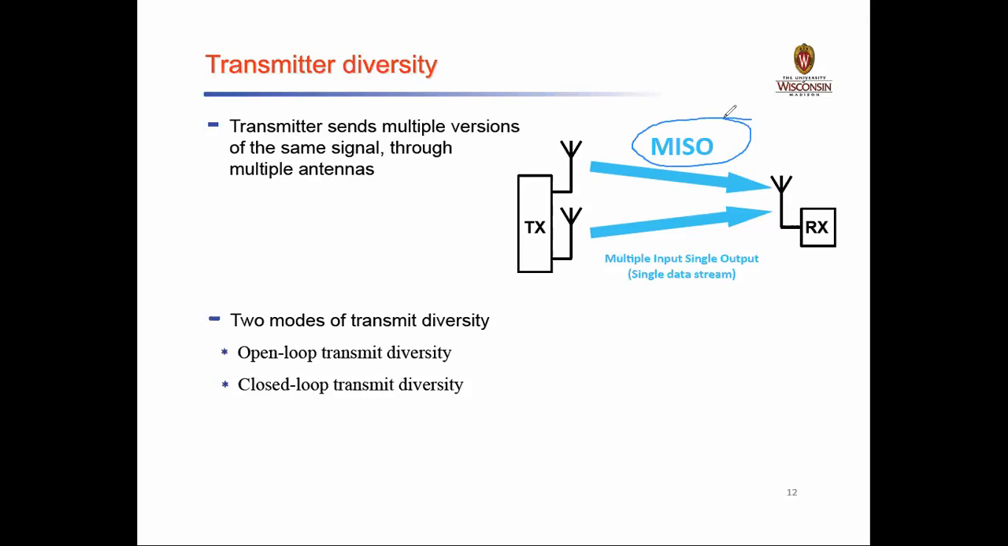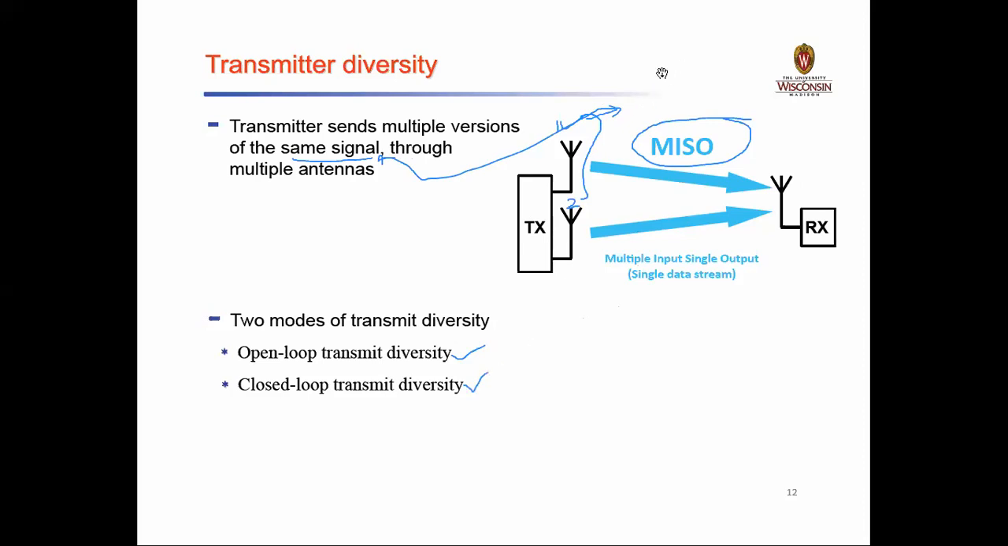Okay, so when we look at this particular figure, what it says is the transmitter sends multiple versions of the same signal. It is not like it is transmitting signal 1 and signal 2 that are different. No, signal 1 and signal 2 belong to the same signal, even though it is making use of multiple antennas. And here in transmit diversity, we have two different modes. The first is open loop transmit diversity and the second is closed loop transmit diversity.